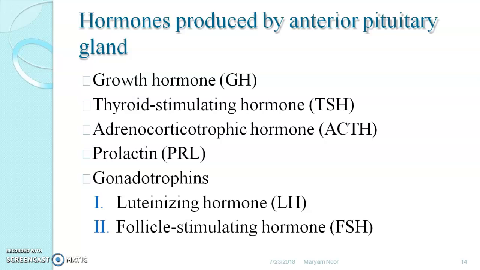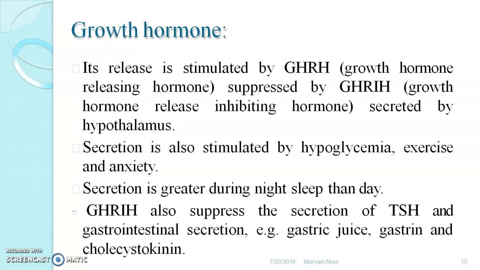Then thyroid stimulating hormone, also called TSH. This thyroid is stimulated by the pituitary gland. Then adrenocorticotropic hormone, that is ACTH. Prolactin, this is also secreted by the anterior pituitary. Then gonadotrophins. Now two gonadotrophins, namely luteinizing hormone or LH, and the second one is follicle stimulating hormone or FSH. These gonadotrophins are also secreted by the anterior pituitary. Growth hormone. Let us talk in detail about growth hormone.